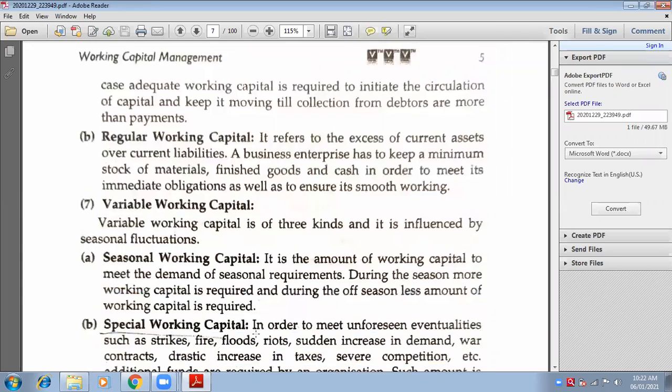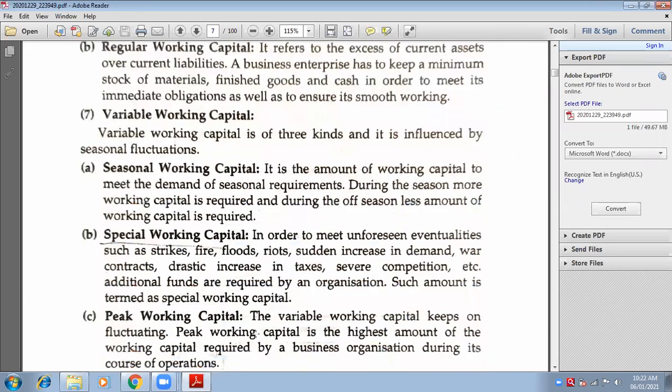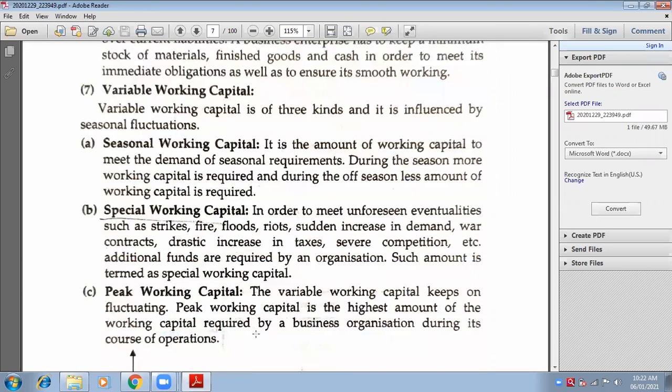Next is variable working capital. Variable again has three or four types. See, seasonal working capital. Seasonal means only season. It will be required only during the seasons. It will meet the demand of seasonal requirements. During the season more working capital is required, and during the off season working capital is not so much required as compared to during the season.